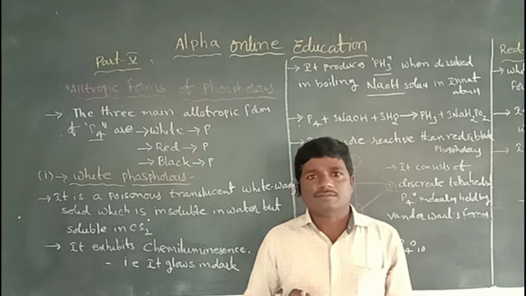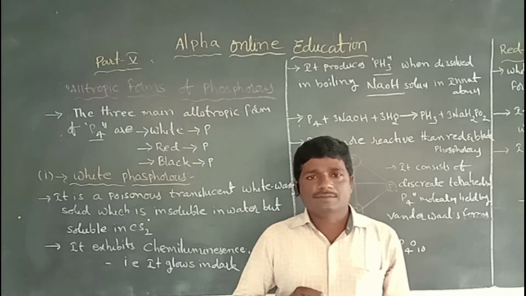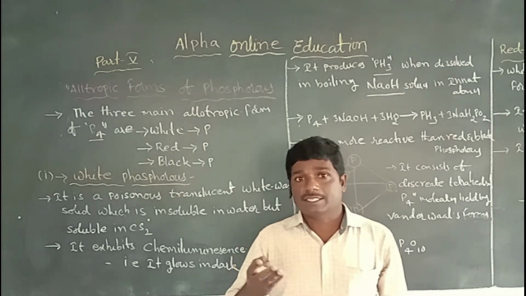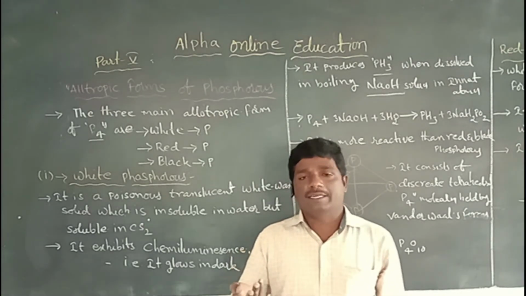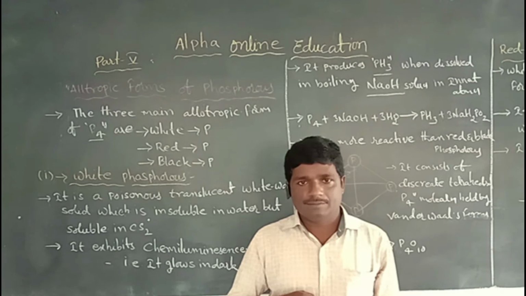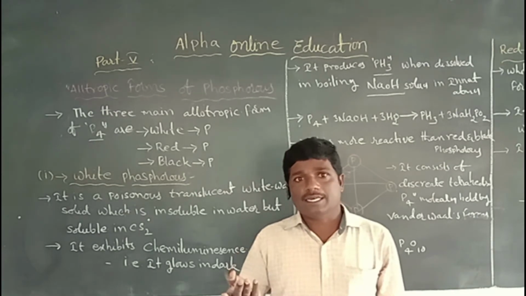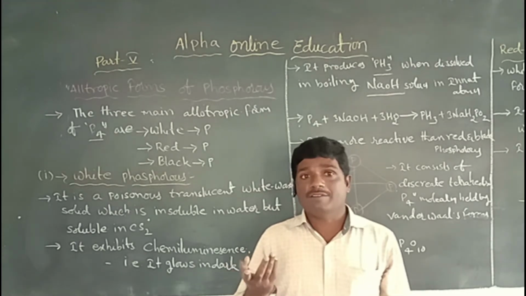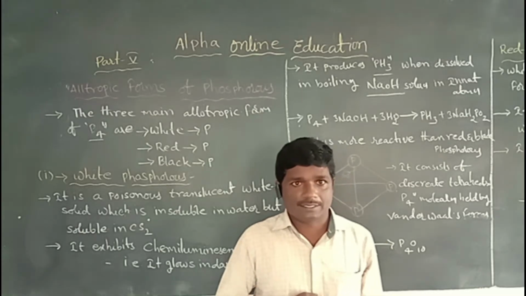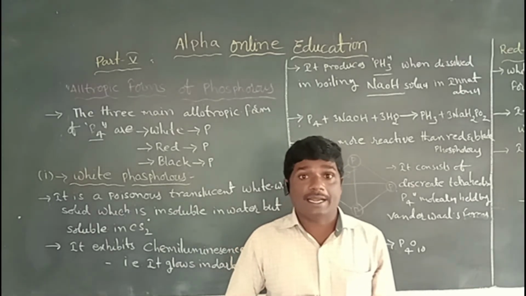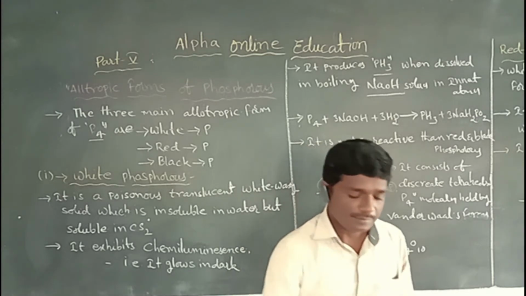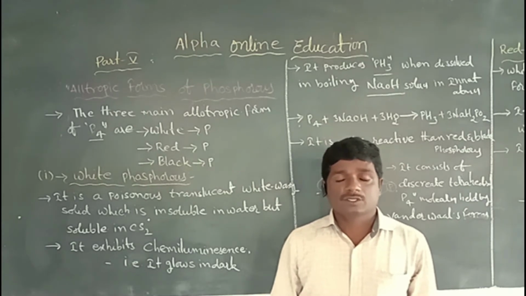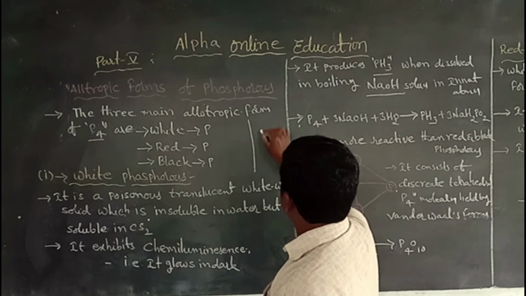For example, in the group 15 elements, the elements exist in more than one physical form. Nitrogen and phosphorus are non-metals, arsenic and antimony are metalloids, and the remaining bismuth is a metal. Those 5 elements have different physical properties but the same chemical property. It is called allotropy.